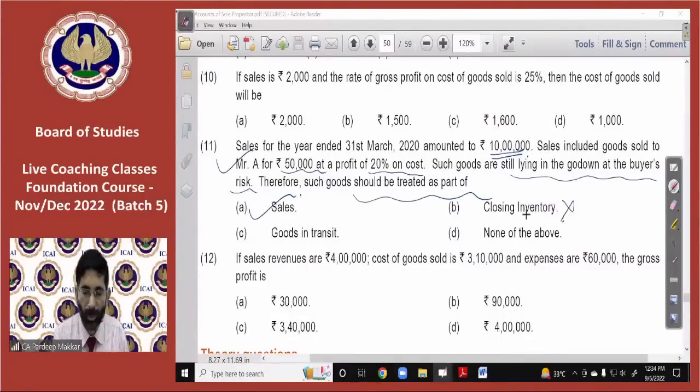It will not be closing inventory. It will not be goods in transit. It will not be anything else. It will be a sale. It has already been included in sale, so there is no worry. What is the right answer given to you?